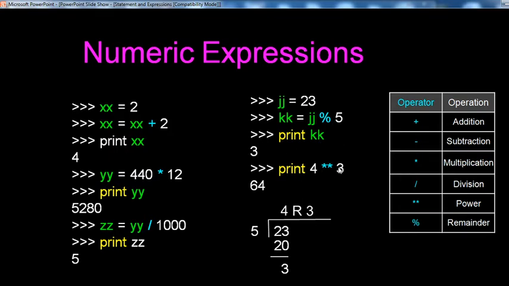Print 4 multiplied by 3. That means 4 to the power of 3, 4 times 4 times 4, that is 16 into 4, and the output is 64.